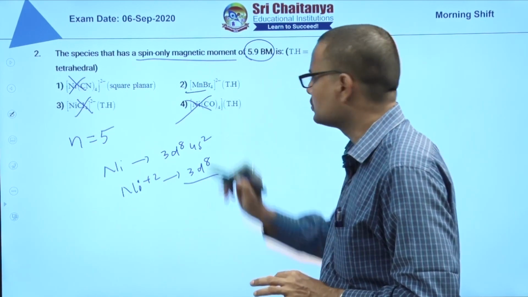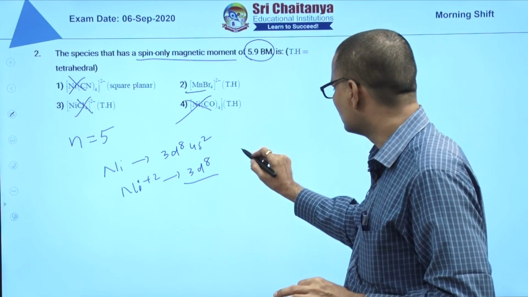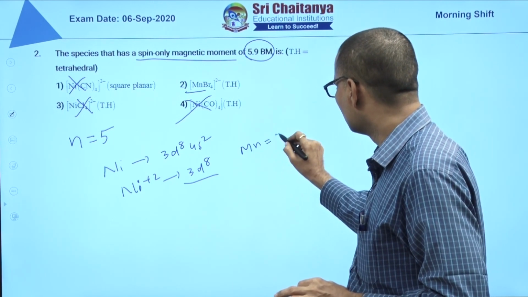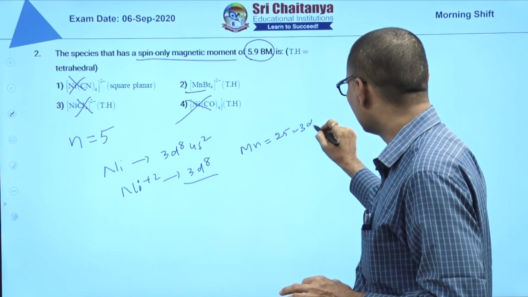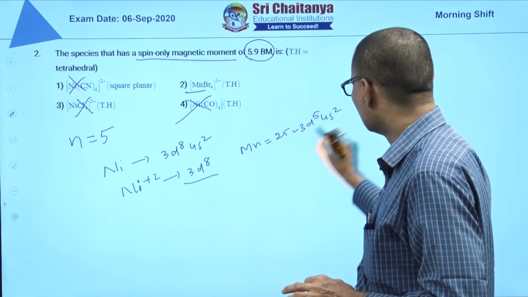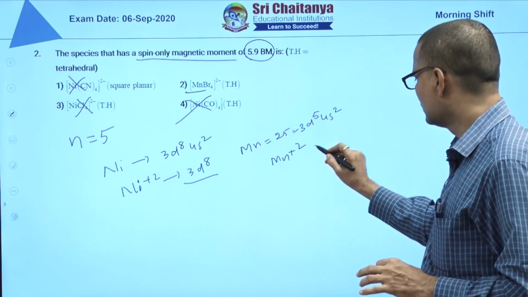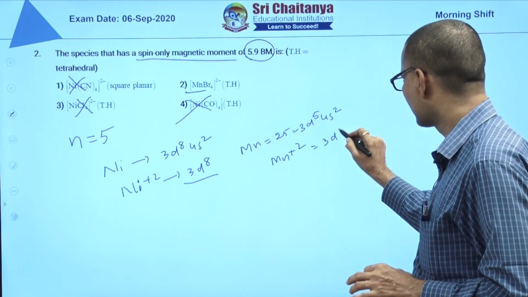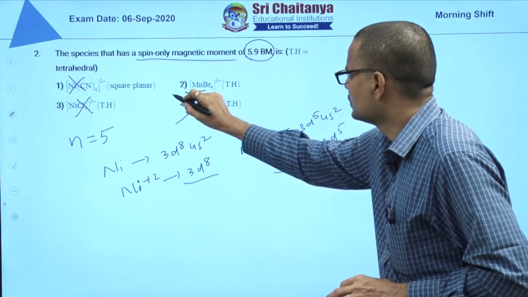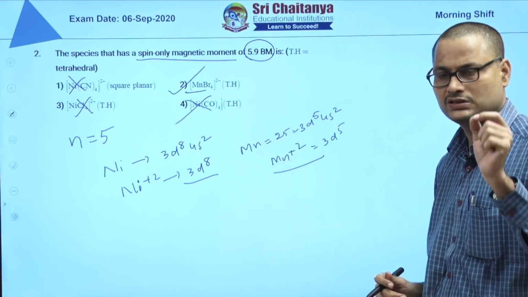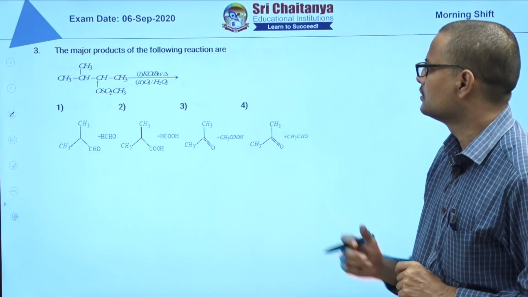Here, Mn plus 2. Manganese is 25, 3d5 4s2, and Mn plus 2 means 3d5. So the only possibility is the second one. So the answer is 2.